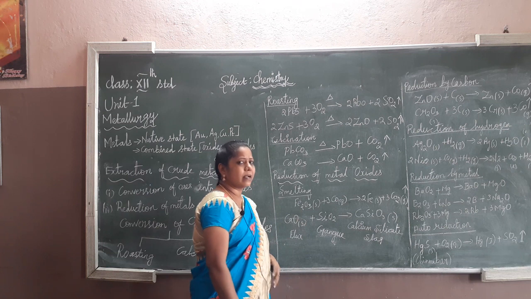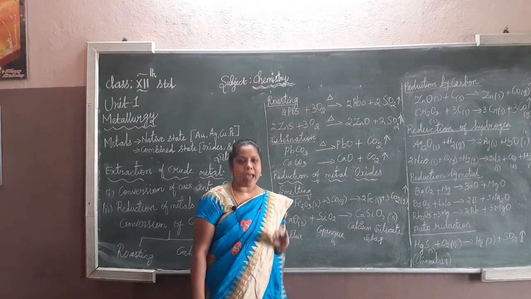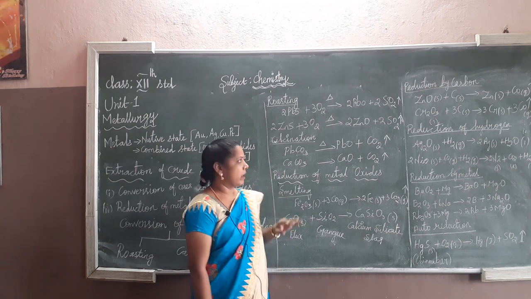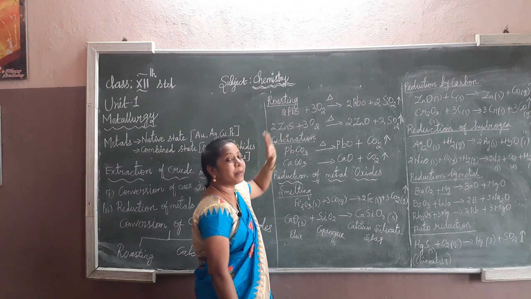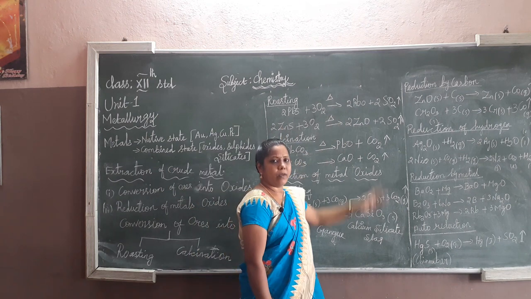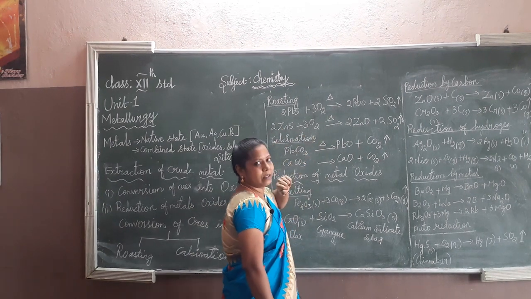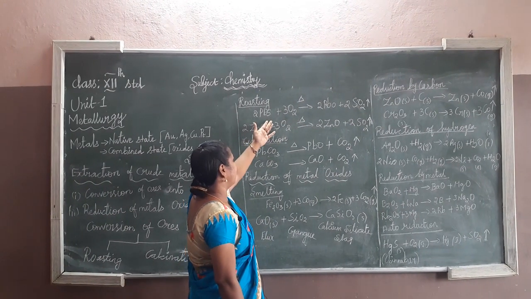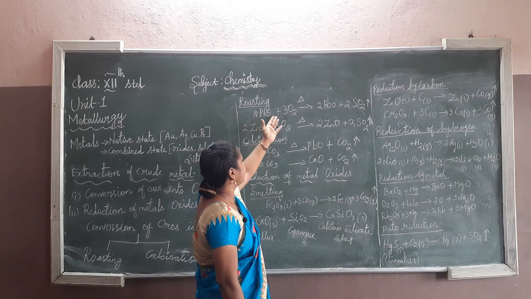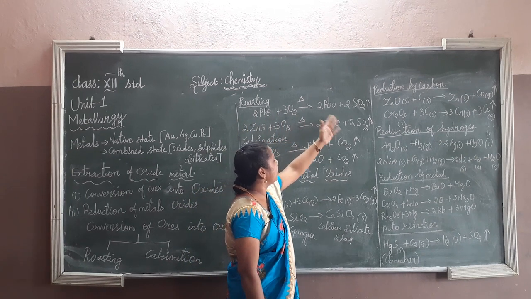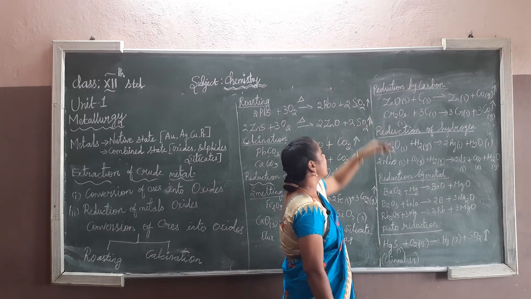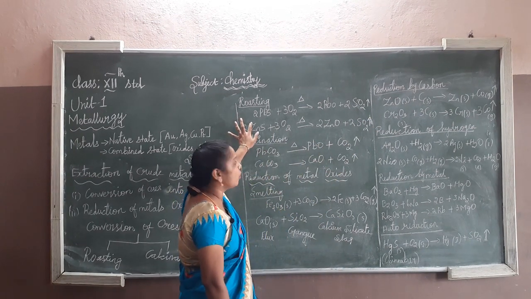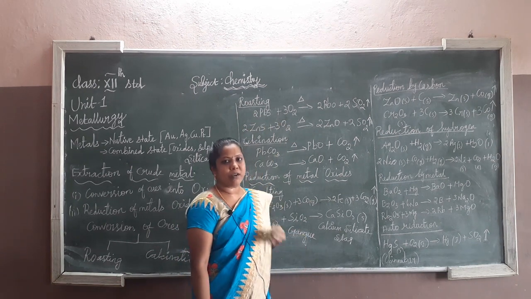The roasting method happens only in the presence of air. The calcination method happens only in the absence of air. In the roasting method, with air present, we directly go for the heat process. For example, lead sulfide: 2 PbS plus 3 O2 gives 2 PbO, lead oxide, and 2 SO2, sulfur dioxide. This is one of the roasting methods to remove the impurities of the minerals.